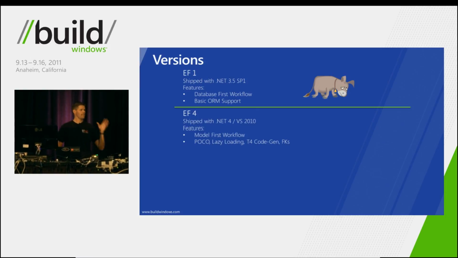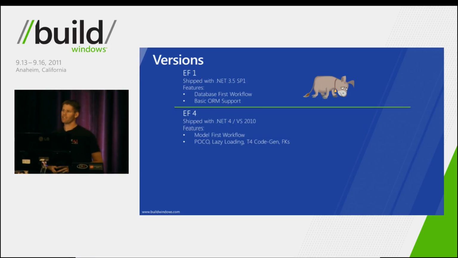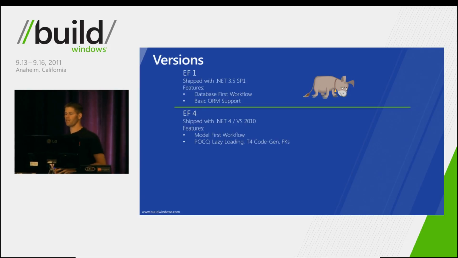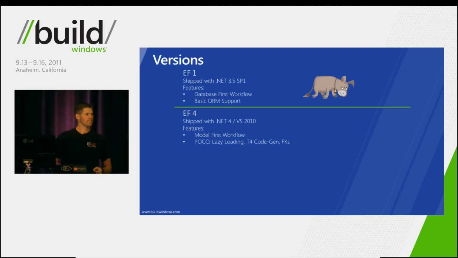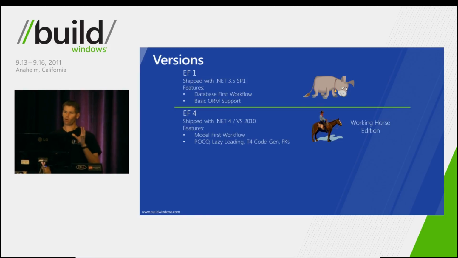We listened to the way that you wanted to build your applications. And this led us to introduce some new features like POCO support, lazy loading, customized code gen with T4, and foreign keys. Now, these weren't particularly fancy features, but they allowed you to get a lot of your work done. So we call this release the Working Horse Edition.